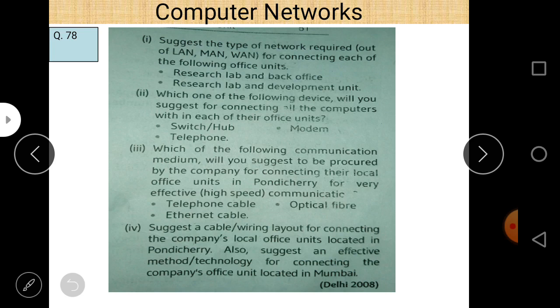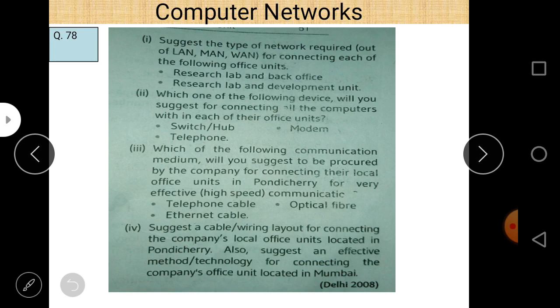One thing should be remembered: when we say that up to 10 kilometers is the range of LAN, it is not a fixed value. Why do we say that? Because local area network is a term used when we want to connect different computers within a building, within a university, within a campus, within a city even. So for small distances, the most appropriate use is up to 10 kilometers. But if the distance given is somewhat higher than 10 kilometers, you can also easily use a local area network.